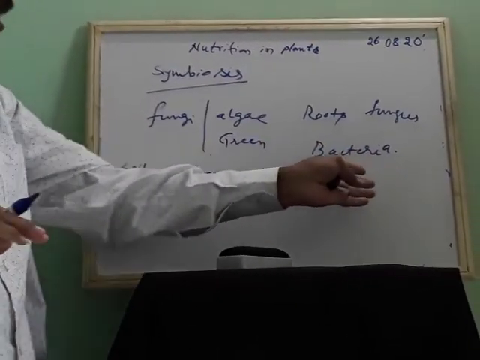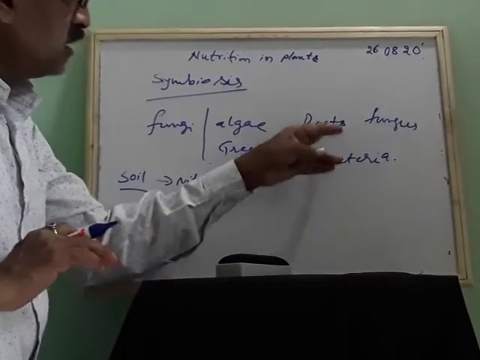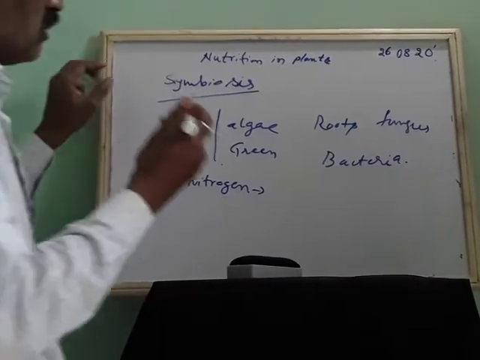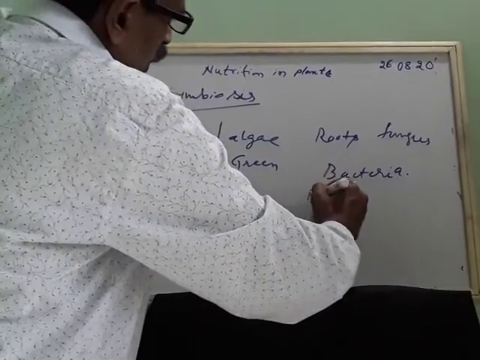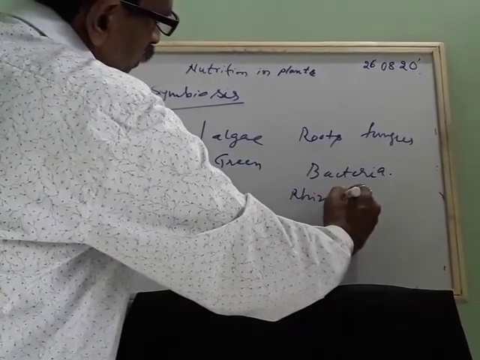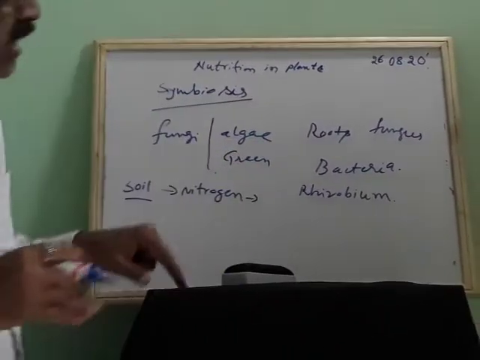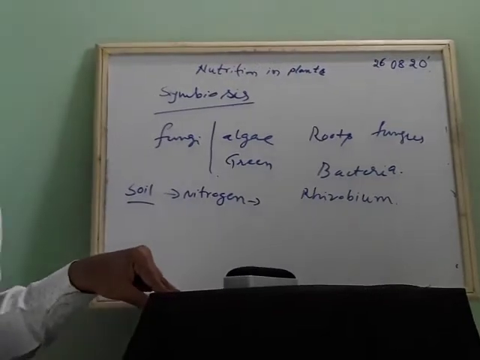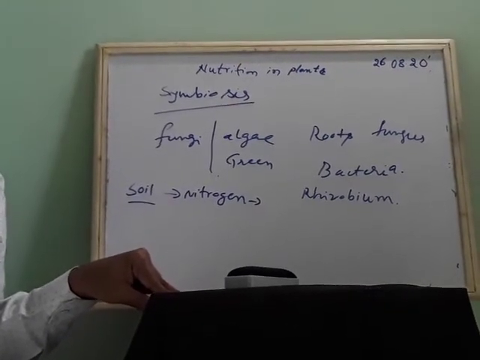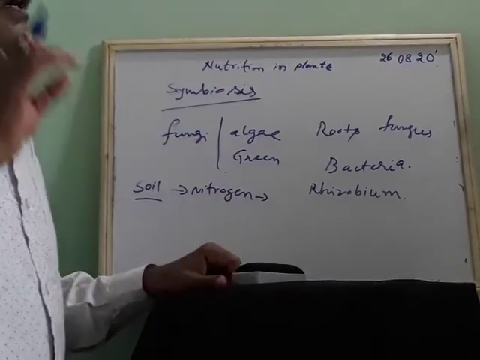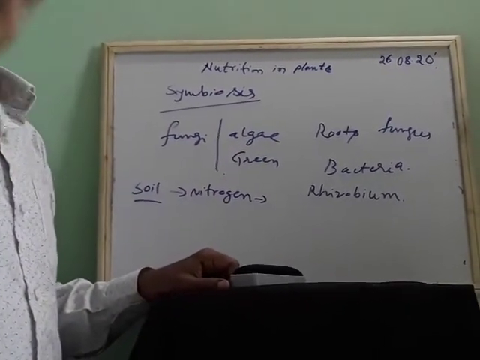These bacteria will live inside the roots of the soil, which is why they are called rhizobacterium bacteria. These bacteria will take nitrogen from the soil, because, as I told, nitrogen is required for the growth of the plant.